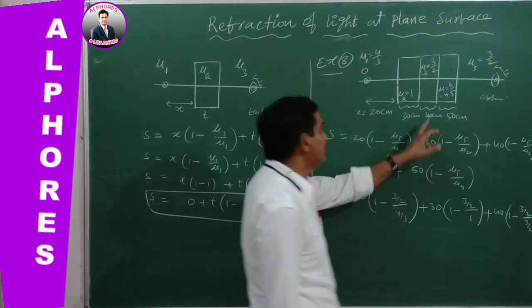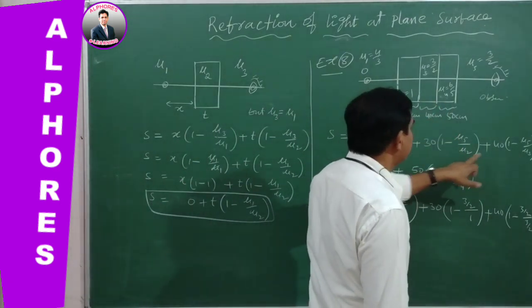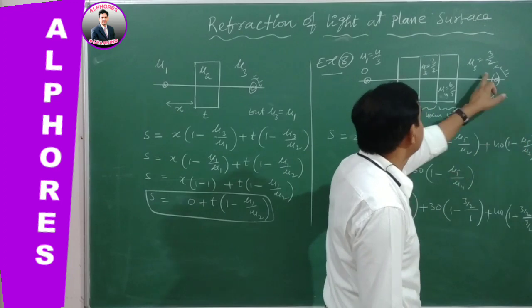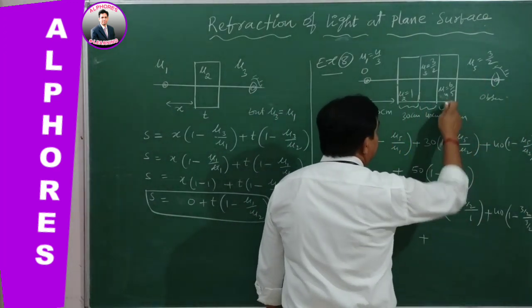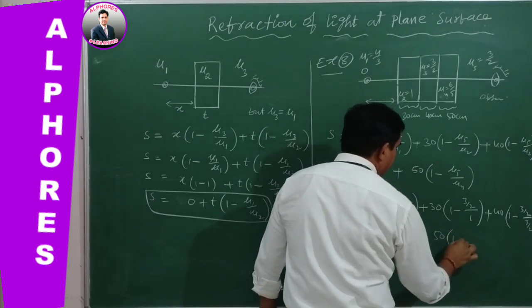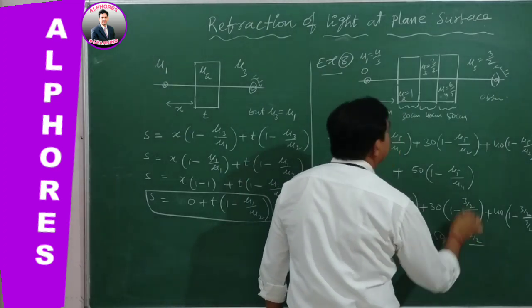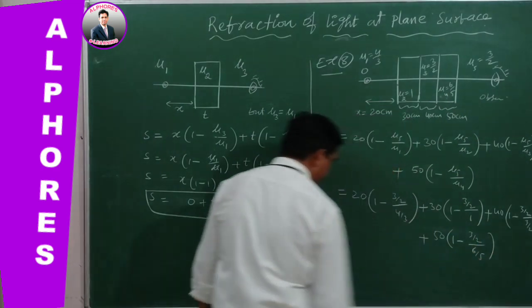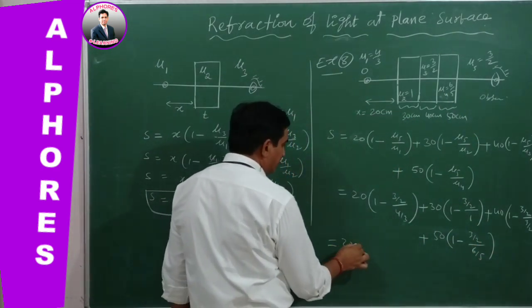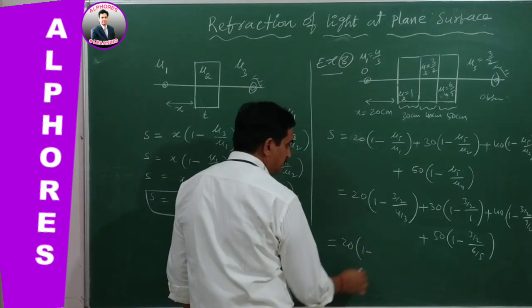The third incident medium has refractive index 3 by 2, observer medium 3 by 2, plus this one, 50 into 1 minus 3 by 2 by the incident medium, 6 by 5.